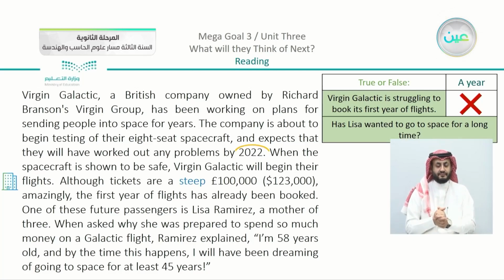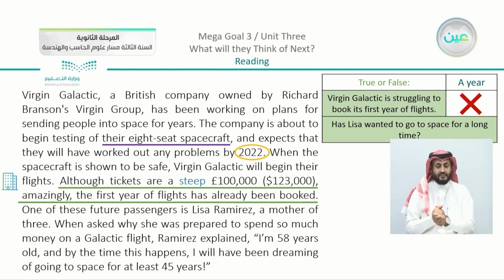We can see that by 2022 there were different, of course, this information is related to Virgin Galactic. And then after that, we have here Lisa, who was the mother of 3. Now, she was asked why she was prepared to spend so much money on a galactic flight.